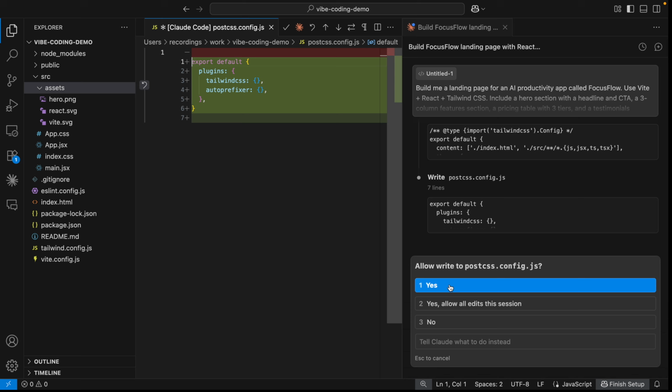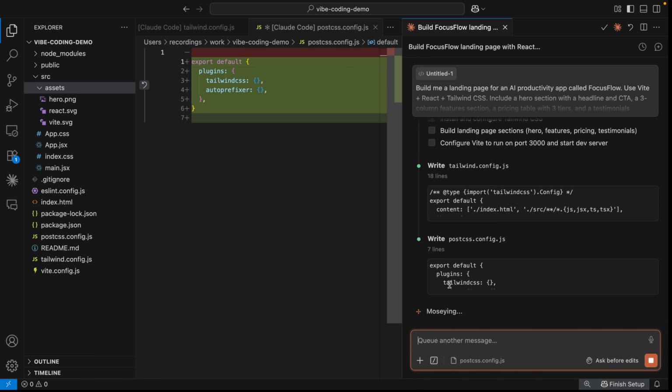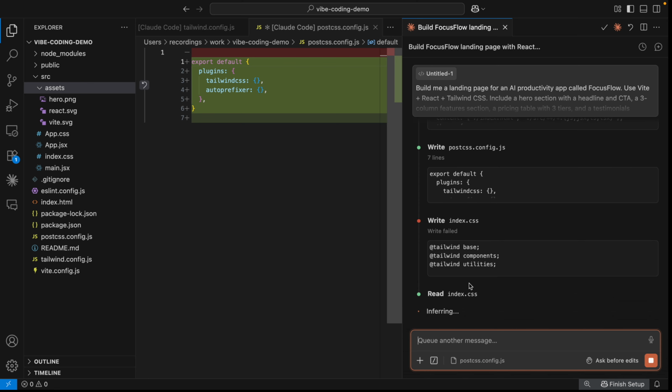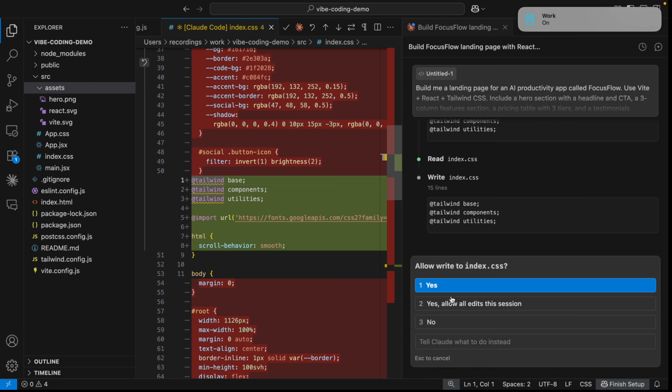So I will just keep accepting the permission. I don't have to do anything. Or if you don't want to click on the yes button every time, you can just select the second option that will remember your preference and it will keep yes and allow all edits for this specific session.